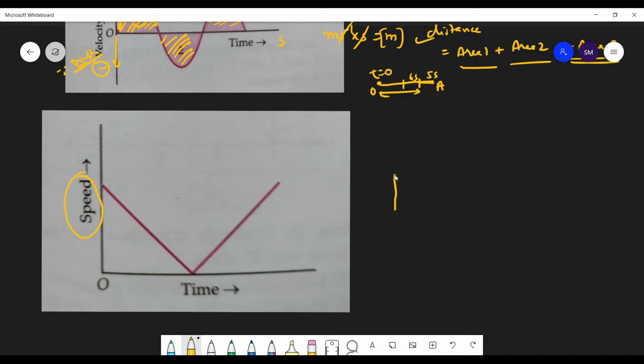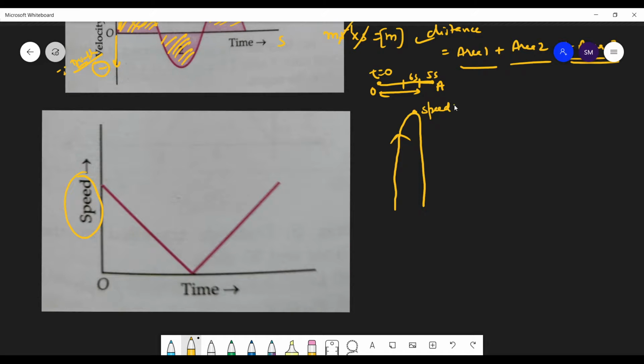Look, I have thrown a ball upwards. So is its speed decreasing or not? Yes, sir, decreasing. And at the top its speed will be 0.